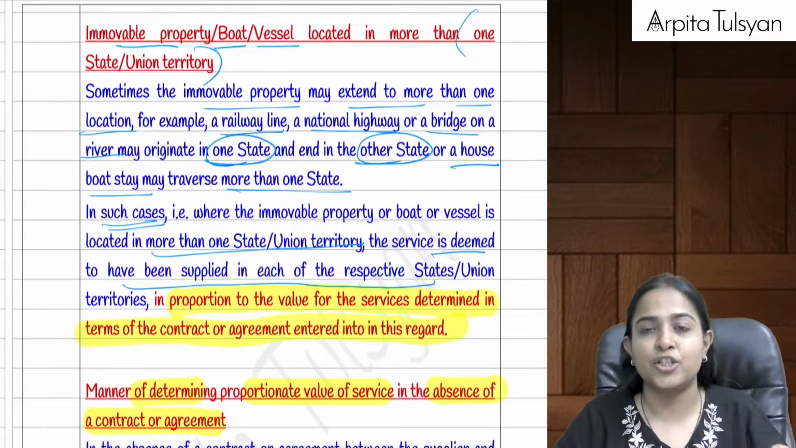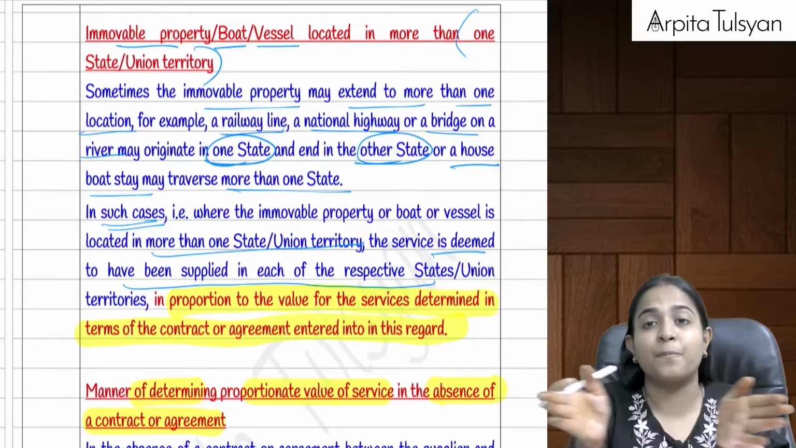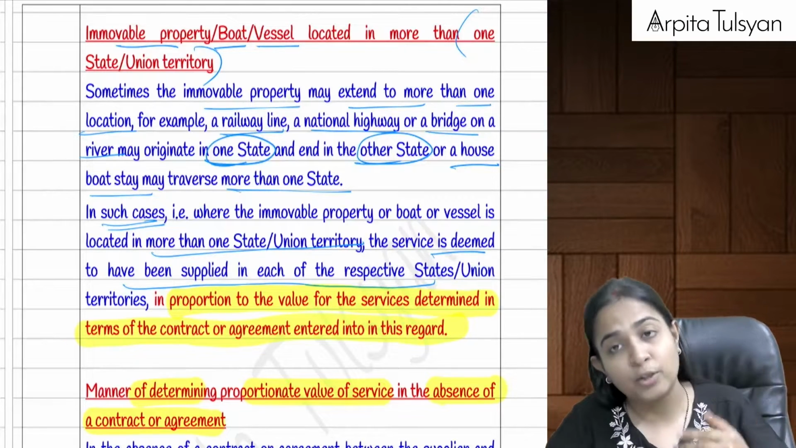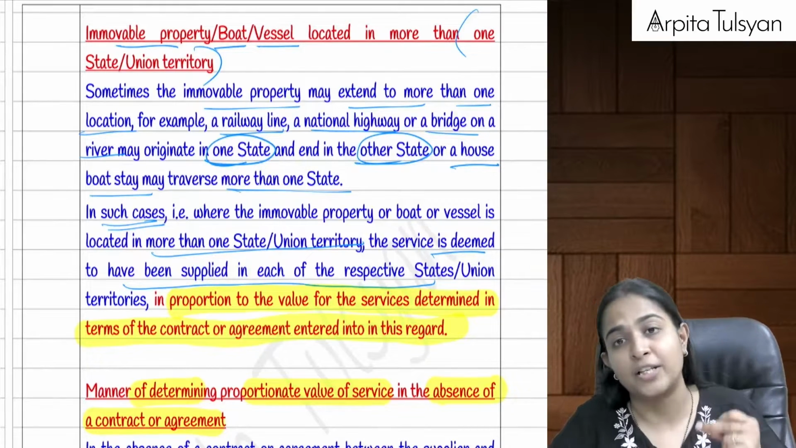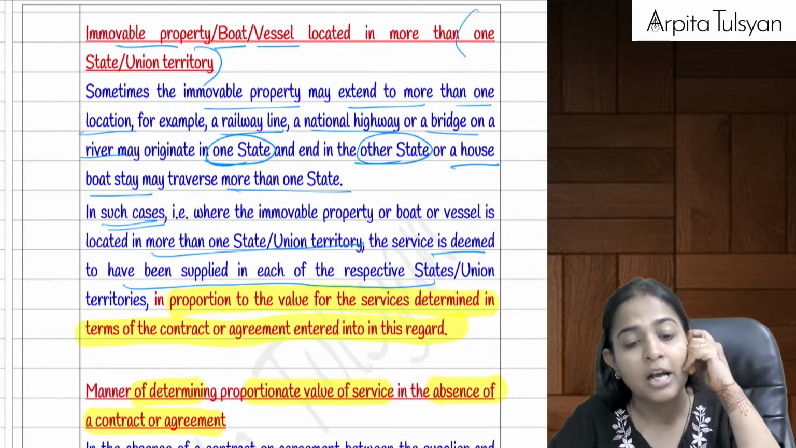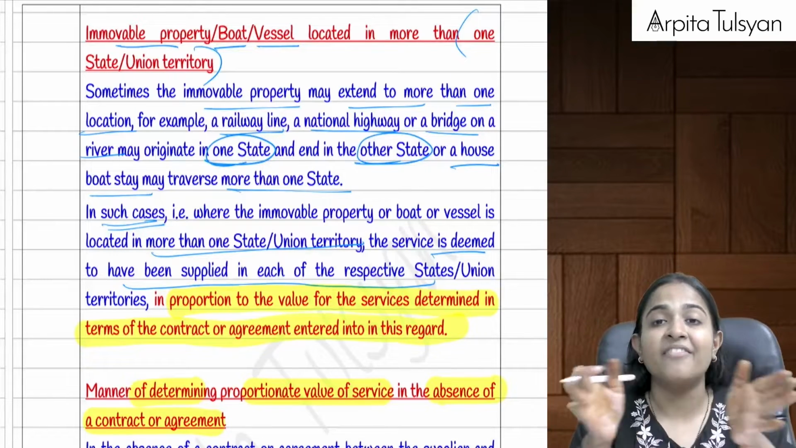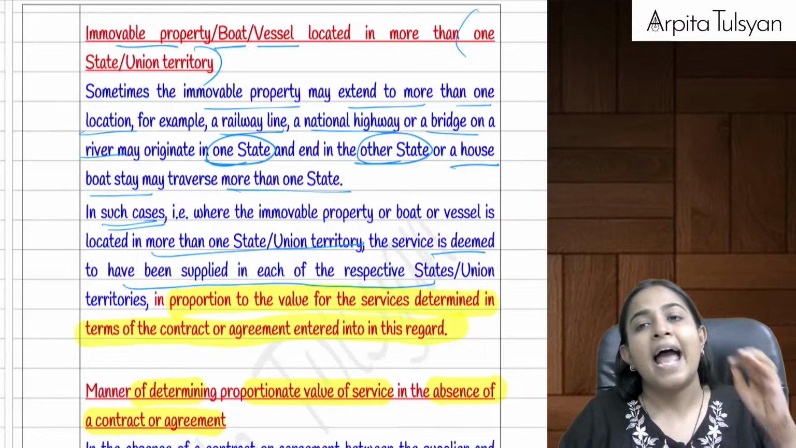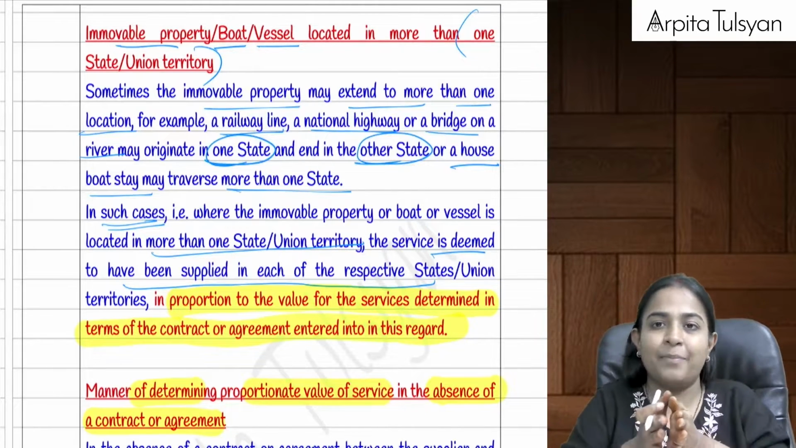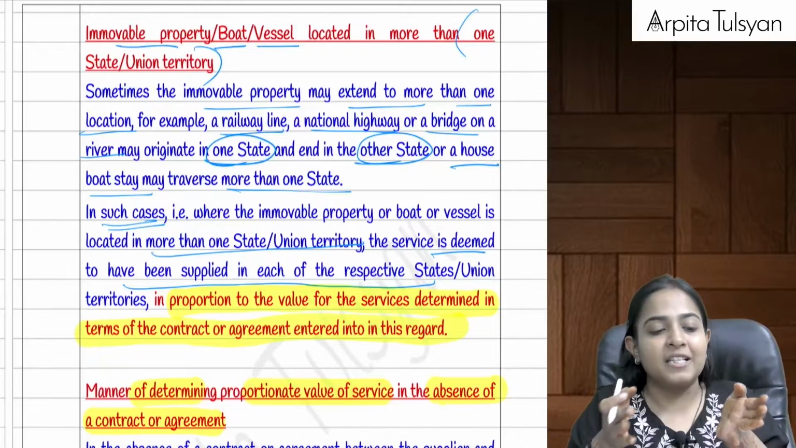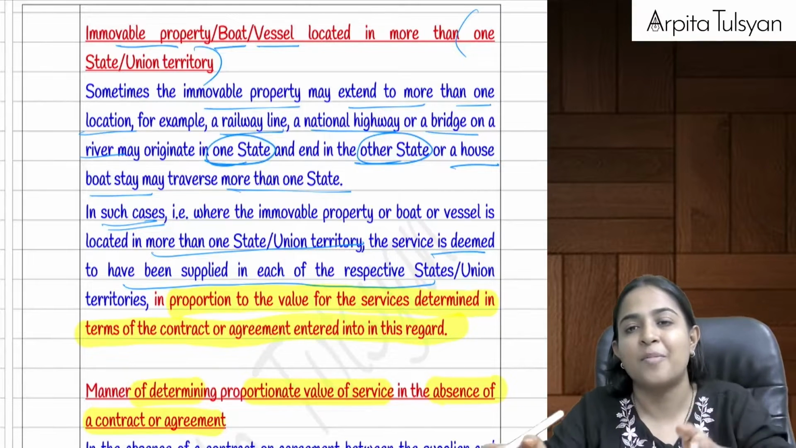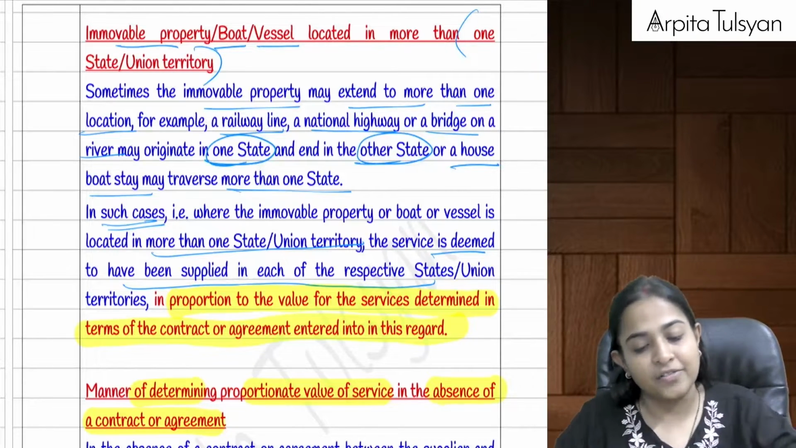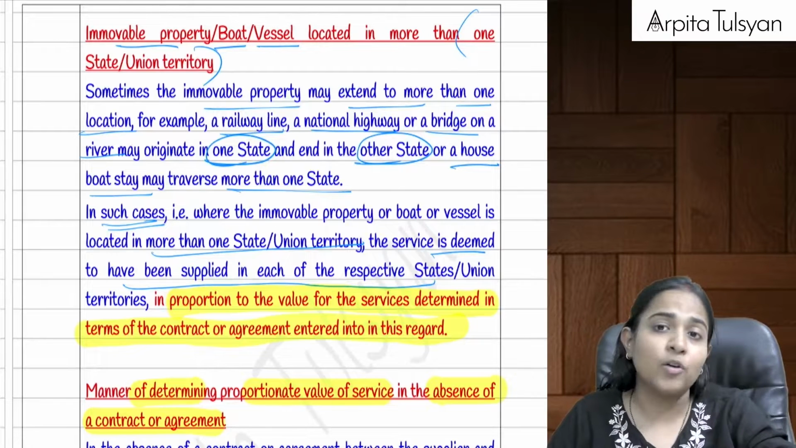Let's say there is construction of a highway that goes from one state to another, let's say from Maharashtra to Gujarat. So there are 2 states involved here. How will you divide the value of service? Just refer to the agreement or the contract, and whatever is written, they must have written some proportion, that this much amount is charged for Maharashtra, this much amount is charged for Gujarat. So divide the service on that basis. Till here it is okay.